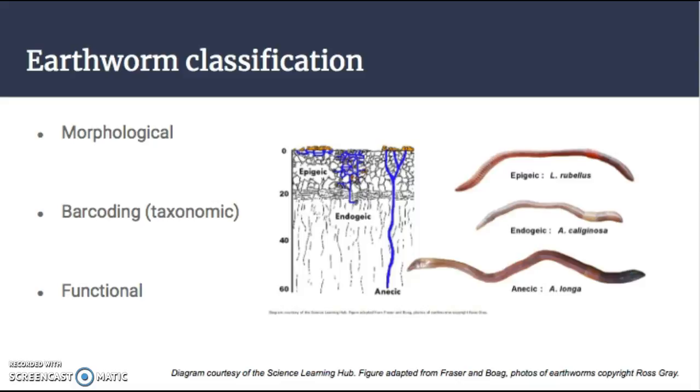Morphological classification divides earthworms into species and/or families based on physical features such as body color, body length, segment number, and the shape, length, and position of the clitellum, which is part of the earthworm that secretes the cocoon during reproduction. This method is effective since it's pretty simple to do and it doesn't require much equipment.